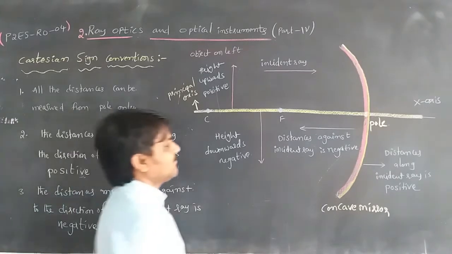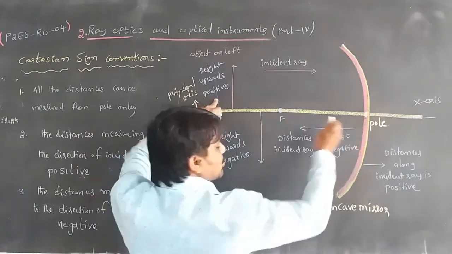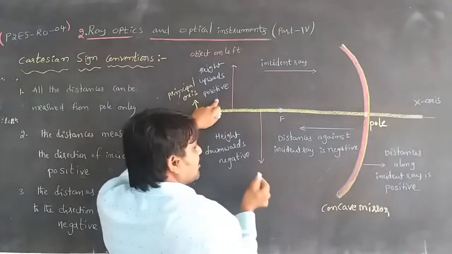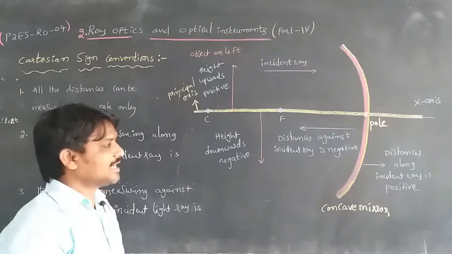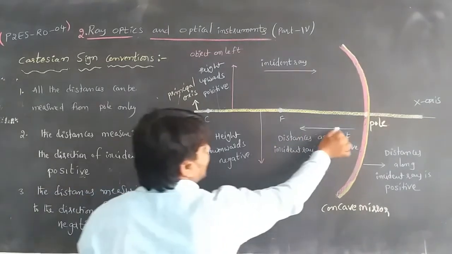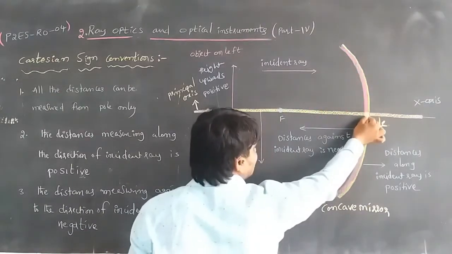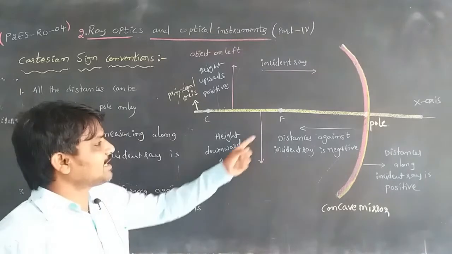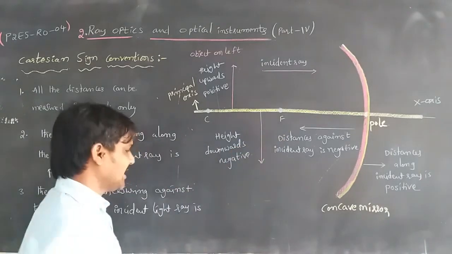Means if the object is placed on this left side and we want to measure the distance of the object, from the pole to the object, that will be a negative value. Whenever we measure from the pole in this direction, opposite to the incident ray, the value should be taken as negative.